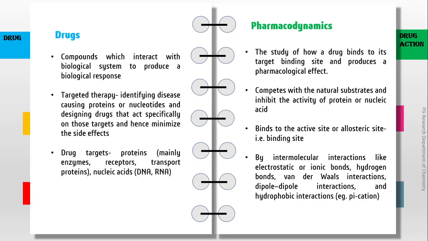Allosteric sites are sites which are located at a different part of the receptor surface from the binding site and which bind natural molecules called modulators that enhance or diminish the activity. That is, they will change the shape of the active site. So the drugs can bind to the allosteric site also. The binding occurs by various intermolecular interactions like electrostatic or ionic bonds, hydrogen bonds, van der Waals interactions, dipole-dipole interactions, and hydrophobic interactions like pi cation with the amino acid residues of the proteins.